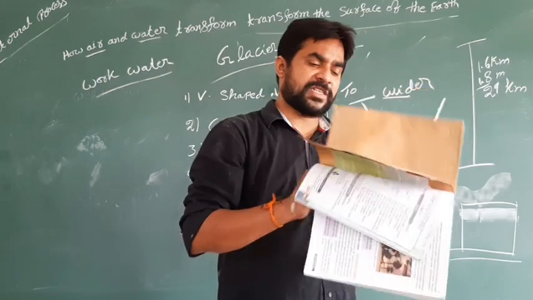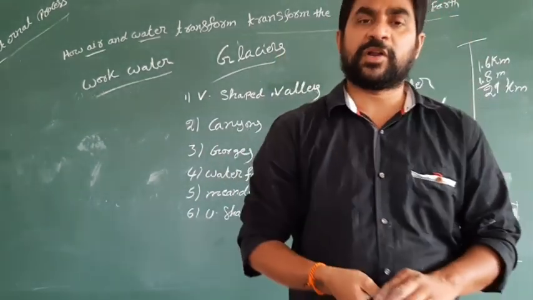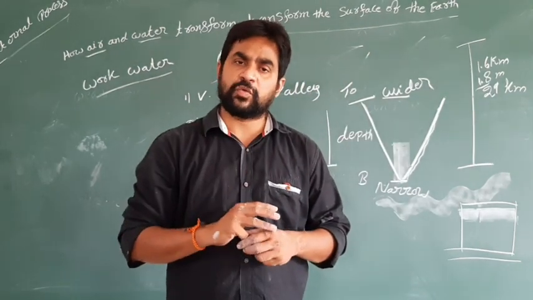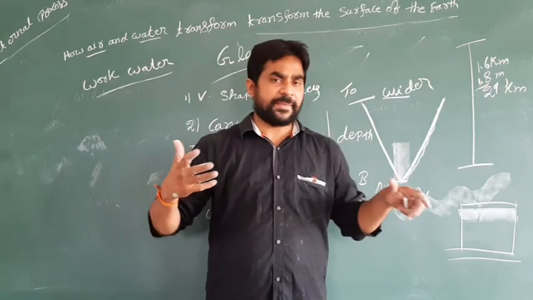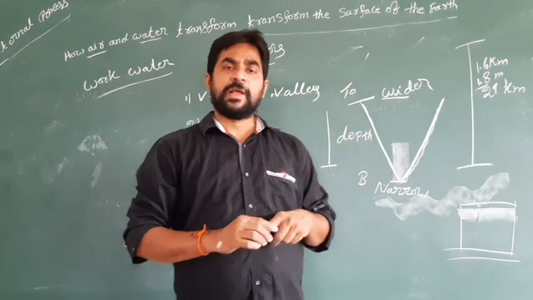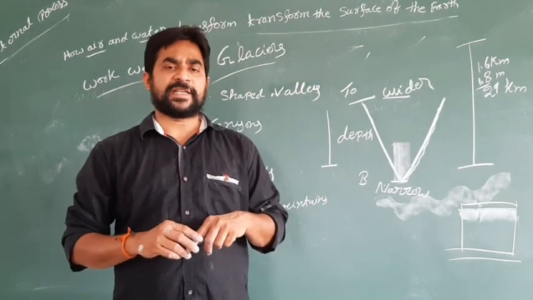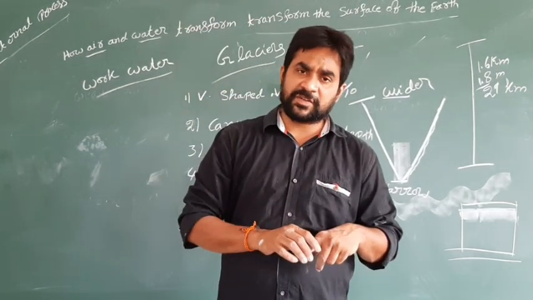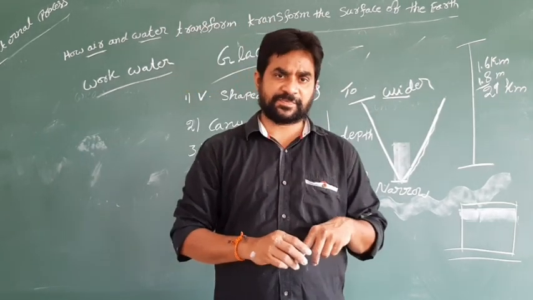See this, we have some different types of things. One is the work of water, the work of wind, and also the work of waves. So next one is sand dunes. In the region of deserts, we have one desert in India. What desert do we have? That Indian Great Desert, that is the Thar Desert.